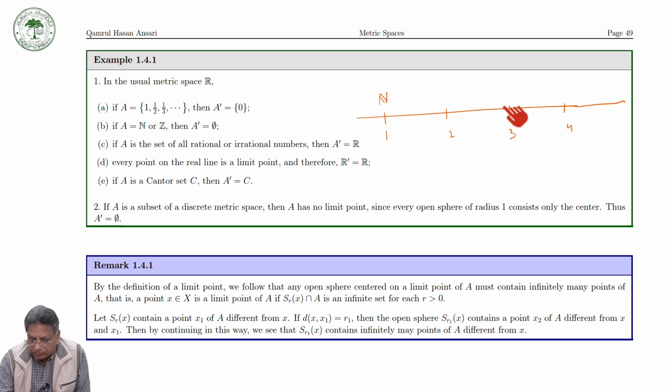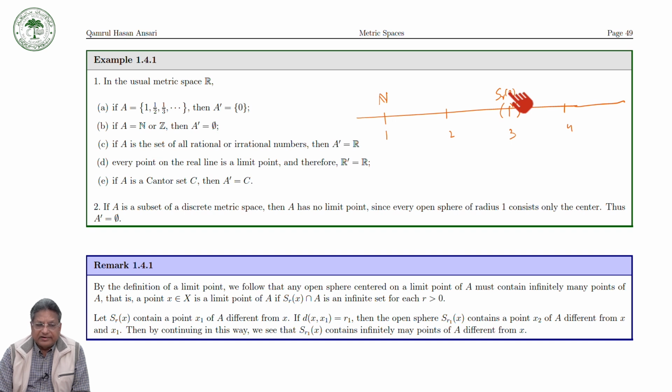If you take this point, I can consider this as my radius R, and this is your open ball S_R(3). But S_R(3) does not contain any point of N other than 3.